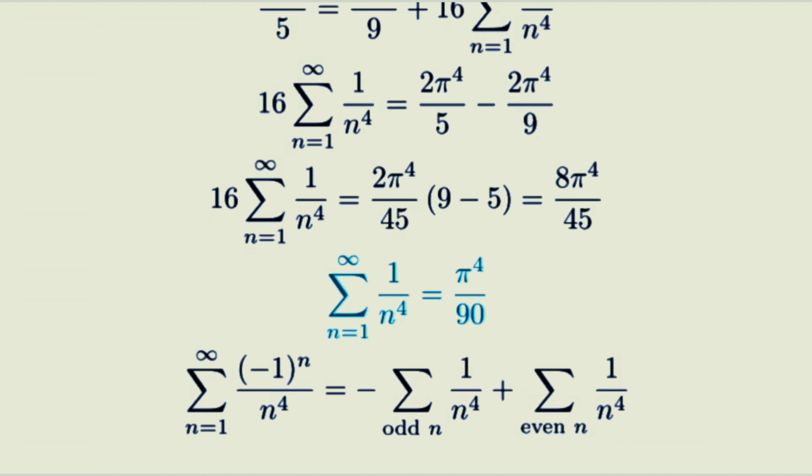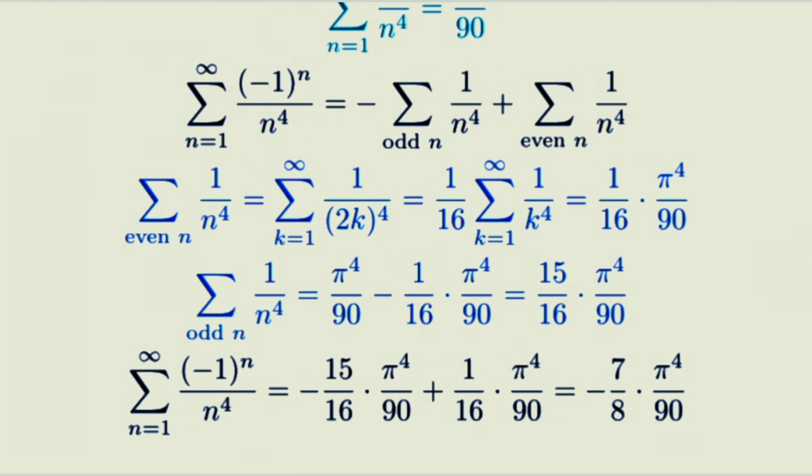Then the odd sum is the full sum minus the even sum. Finally, we combine them to get the alternating sum. So the alternating series is negative 7 pi to the fourth over 720.